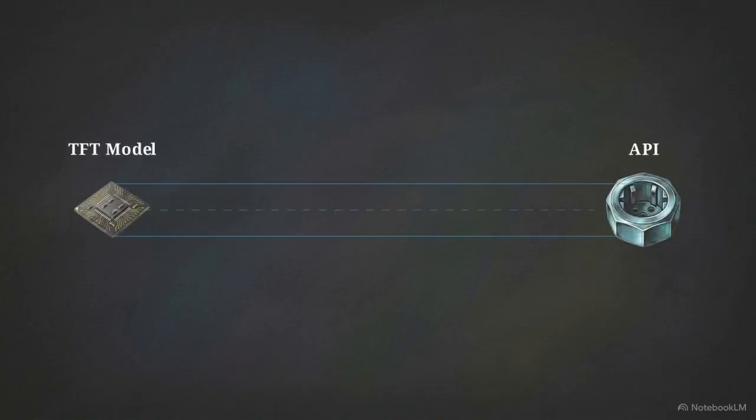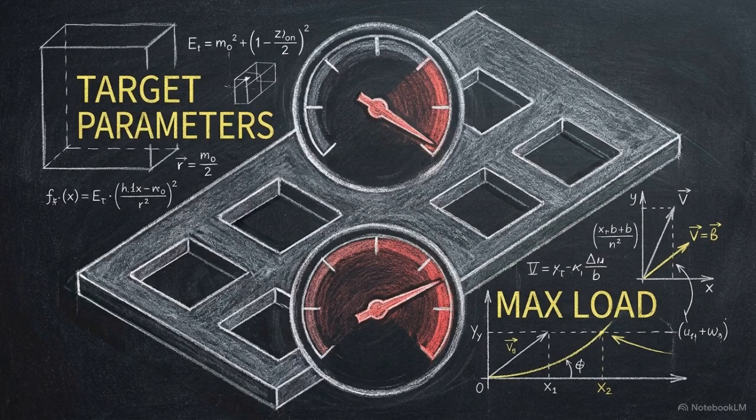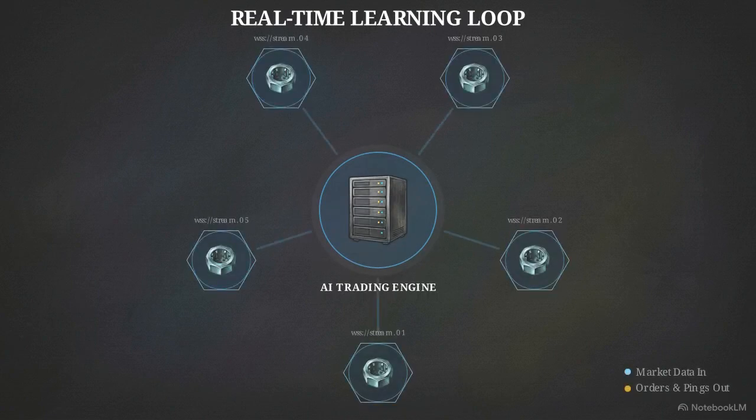The model's output, daily buy, hold, or sell signals, must be pushed through dedicated API endpoints before market conditions shift. This schematic shows the institutional requirements for execution. We are aiming for sub-45 millisecond latency with a throughput of at least 50 requests per second. Maintaining this requires managing multiple concurrent WebSocket connections to support the model's continuous, real-time learning loop.